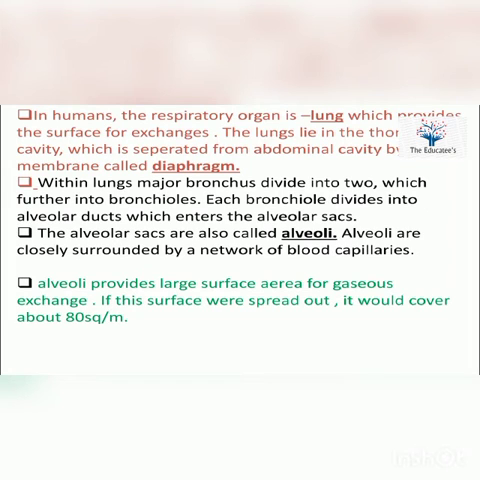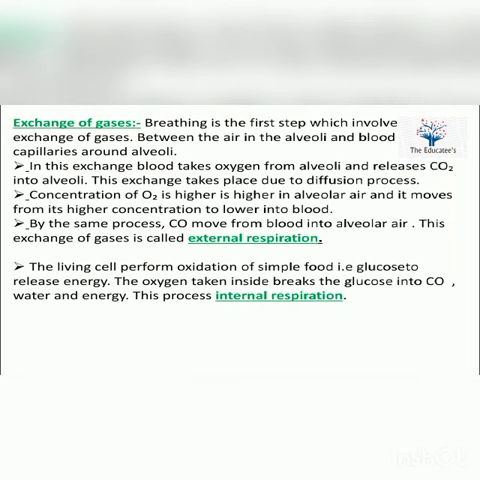We have seen how glucose is broken down in our body in the presence of oxygen and in the absence of oxygen also. For example, in case of muscles, what is happening? Lactic acid is being formed. Now see here, we will look at how gases are exchanged in our lungs. Breathing is the first step, which involves the exchange of gases between the air in the alveoli and the blood capillaries around the alveoli. In this exchange, blood takes oxygen from the alveoli and releases CO2 into the alveoli.